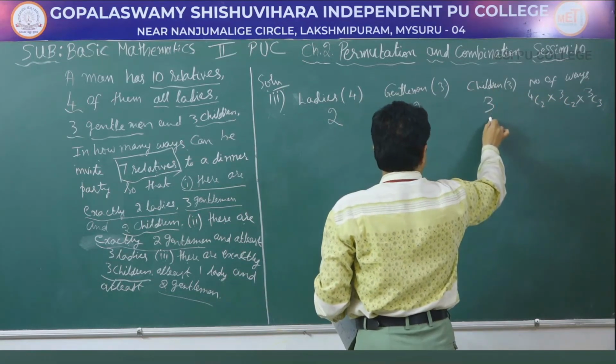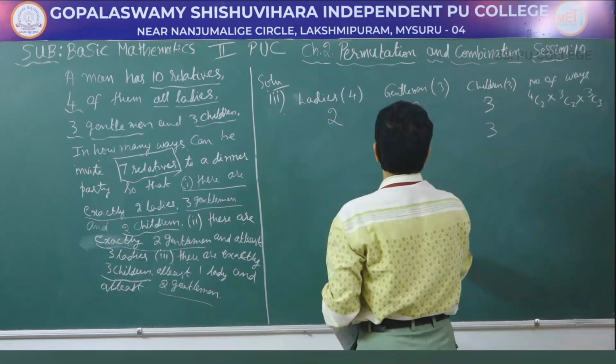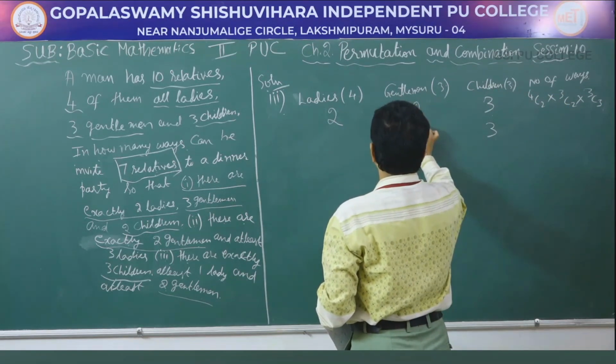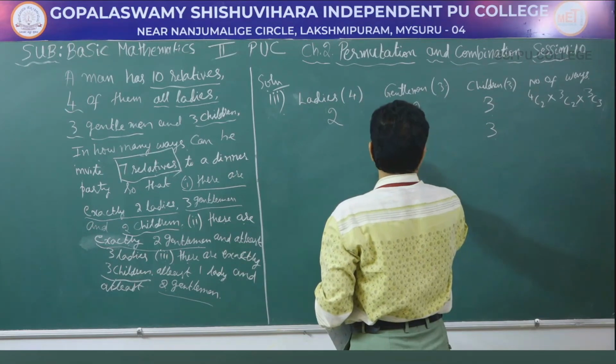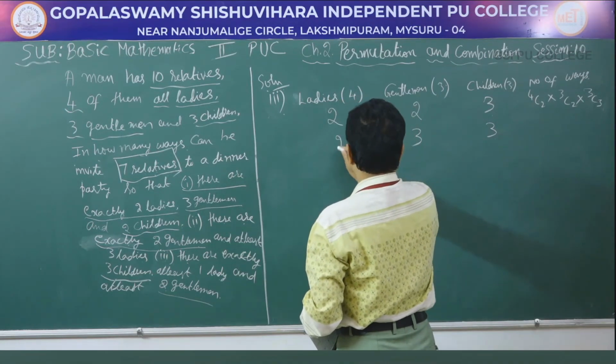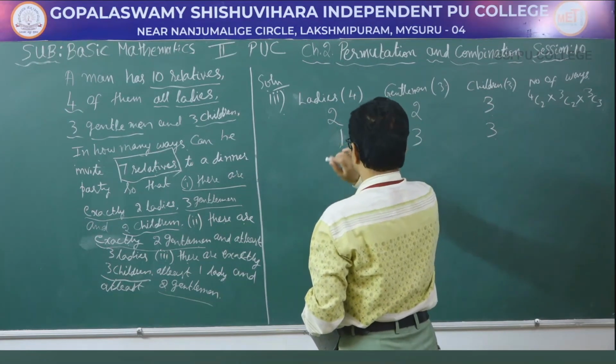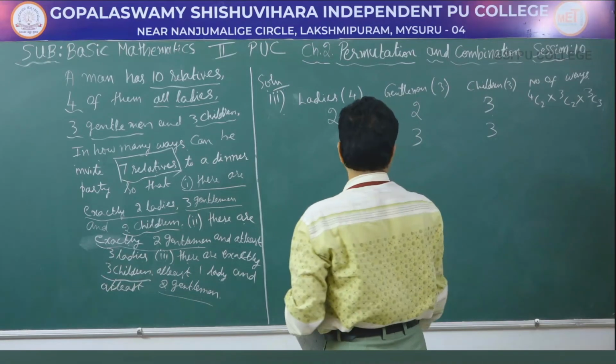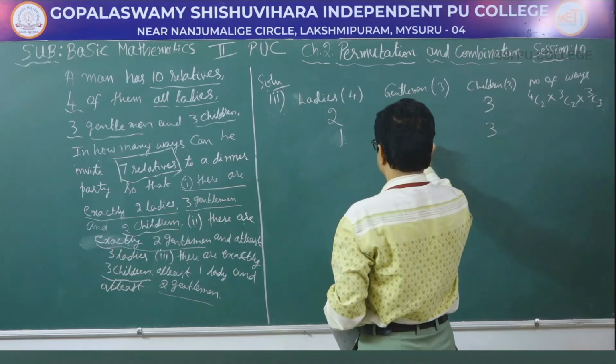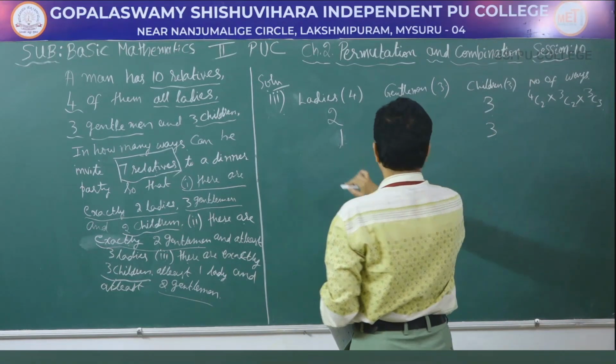Here the number of children are fixed, 3. So you can select the gentleman 3 and ladies 1. That is also one of the possibilities.